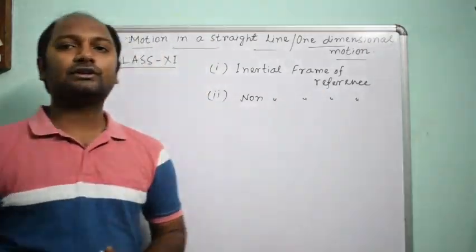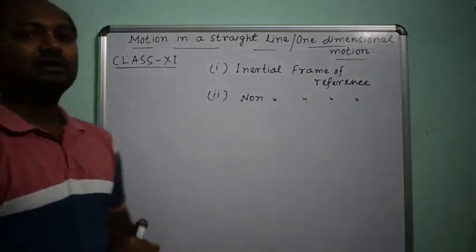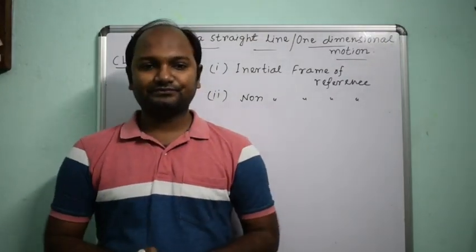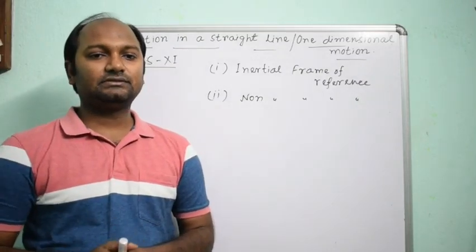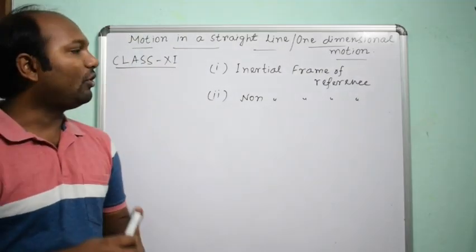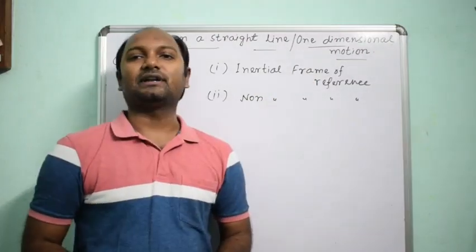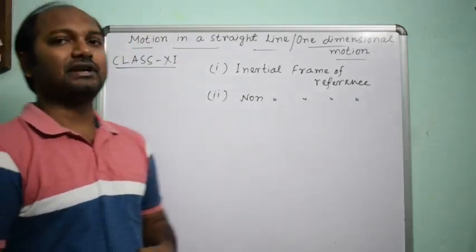If two or more reference frames are at rest or in uniform motion related to one another, then they are called inertial frames of reference.